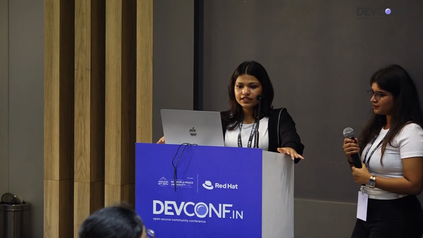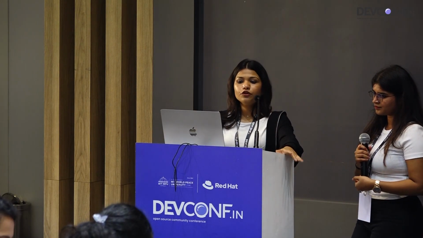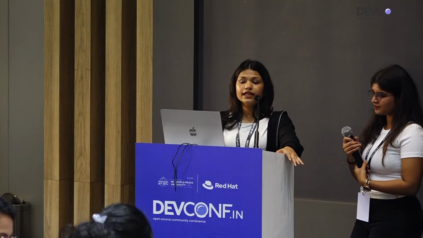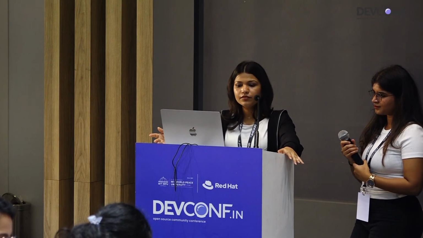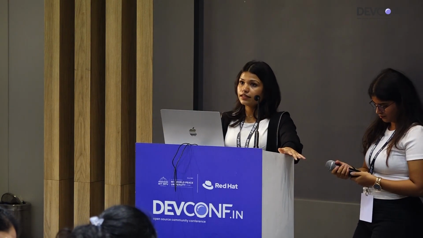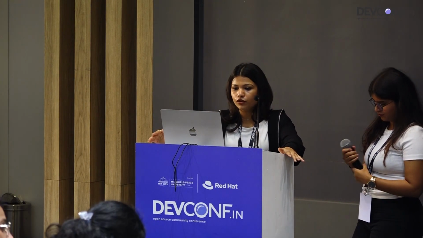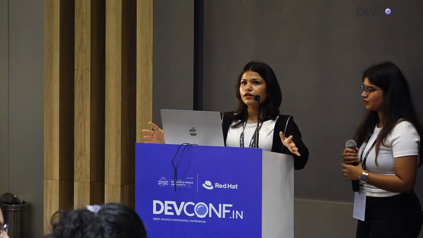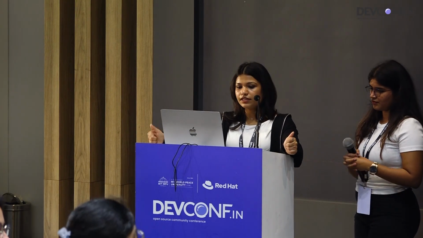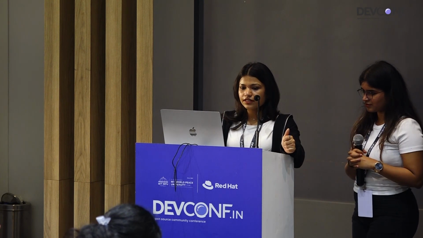Then we have set up rules like if the event load is greater than 80, then you have to scale up the system. Similarly, when the event load is lesser than 30, you have to scale it down. And if the node is not working, you have to restart it. So this is how the rulebook looks like.